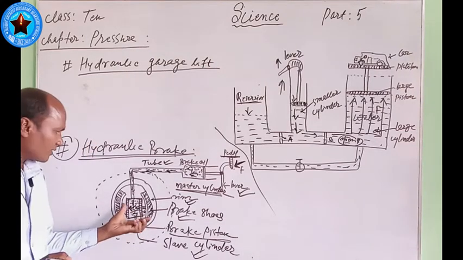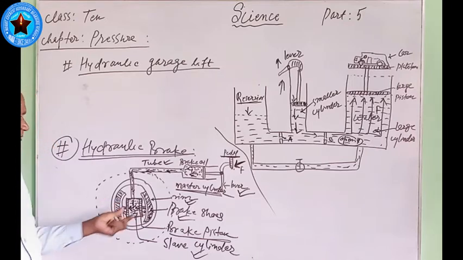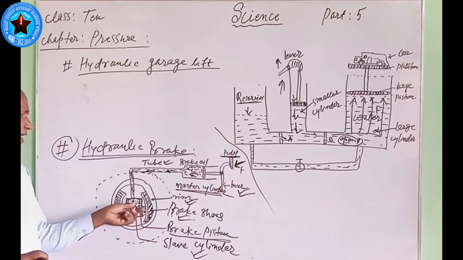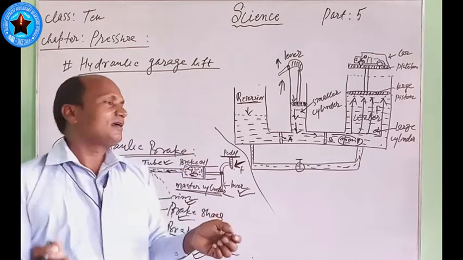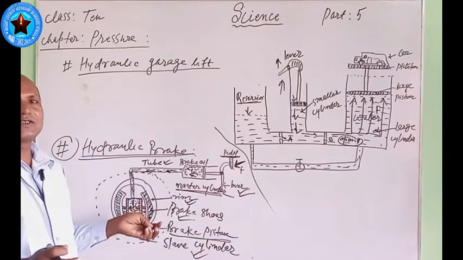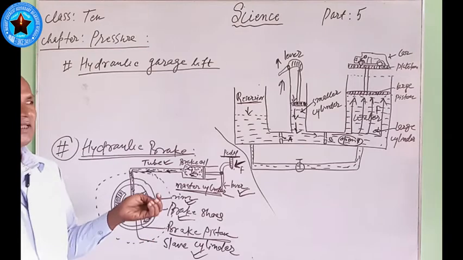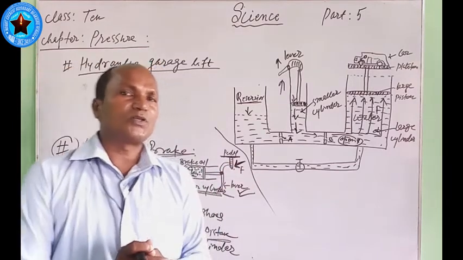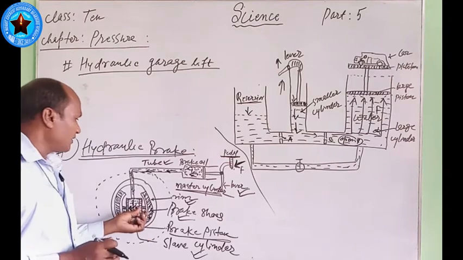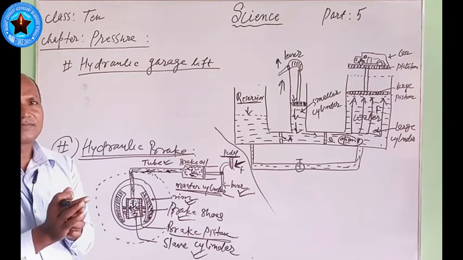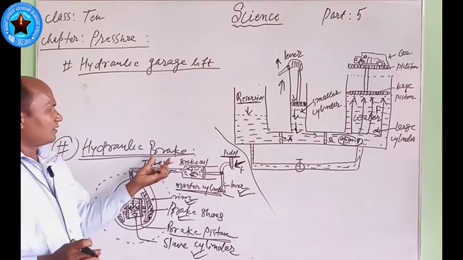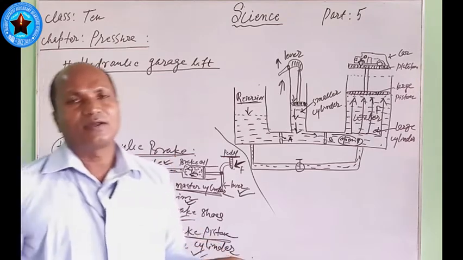In this way, force is applied on the brake shoes, and the brake shoes press against the rim, stopping the rim, because very large friction is produced between the brake shoes and the rim, due to which the wheel will stop. In this way, this hydraulic brake works.